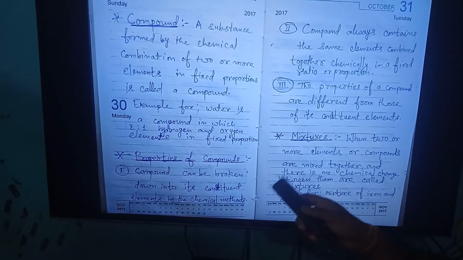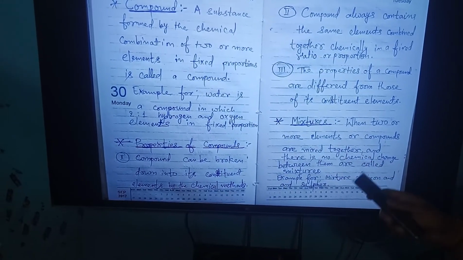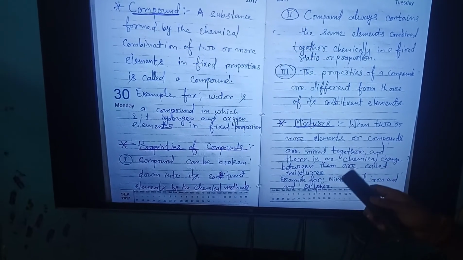Now, students, we are going to talk about mixtures. First of all, we define it.